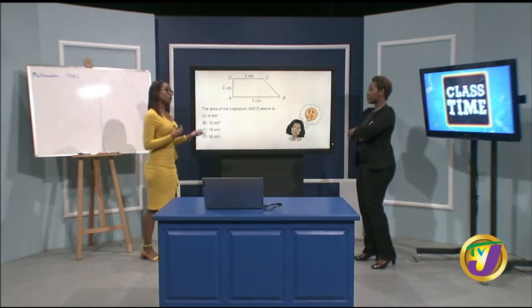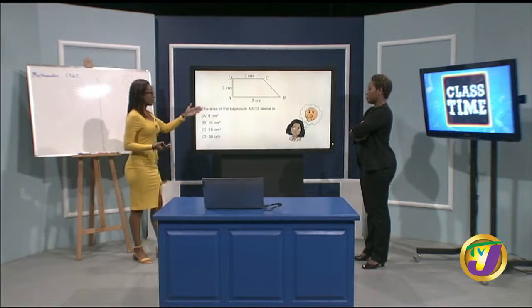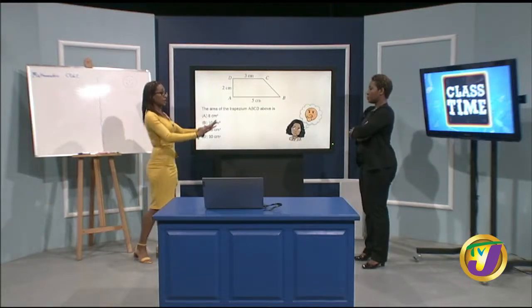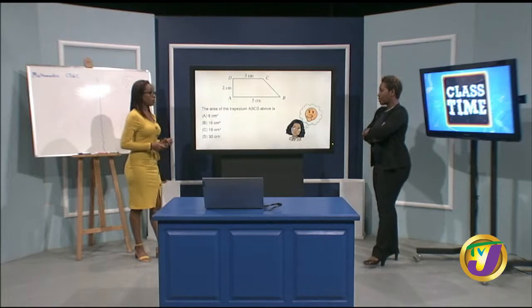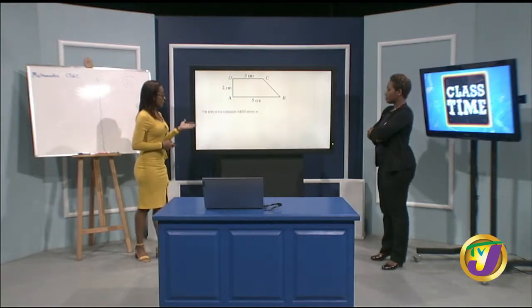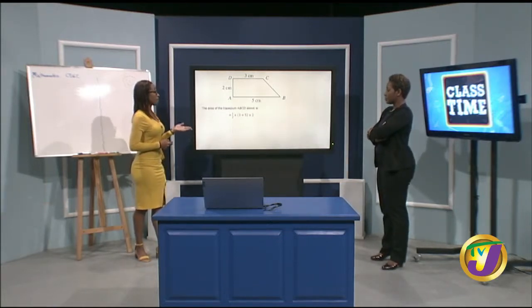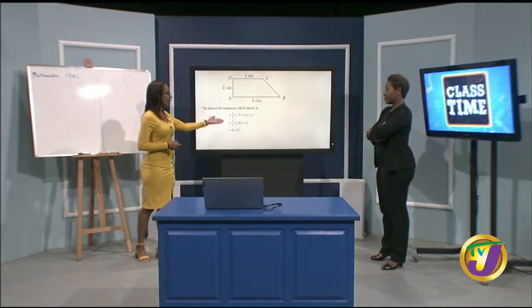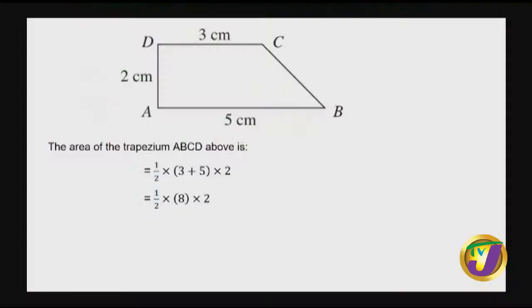So we could have looked at it from your angle, and we can also look at it by going straight forward to find the area of the trapezium. And we would have definitely arrived at the same answer, because half multiplied by 3 plus 5, all in brackets, multiplied by 2, remember our 2 here is our perpendicular height. So it would have been half multiplied by 8 multiplied by 2. So half of 8 is 4 multiplied by 2, which gives us 8 square centimeters.